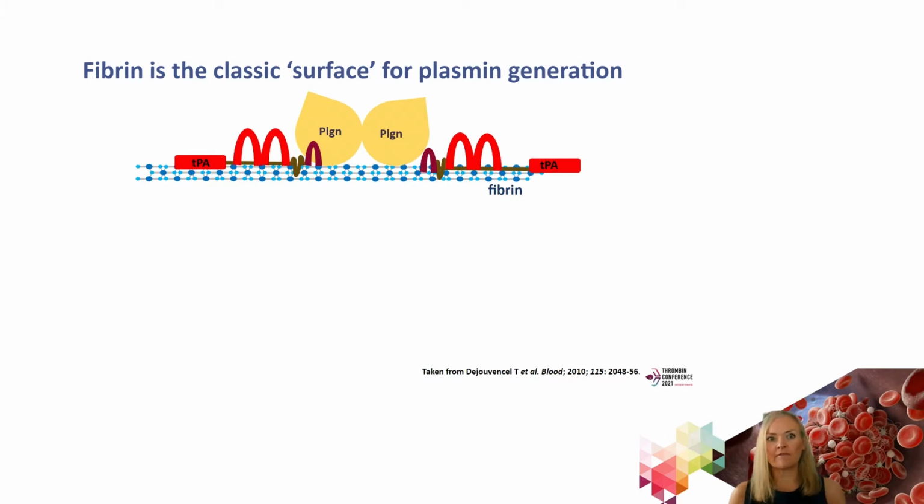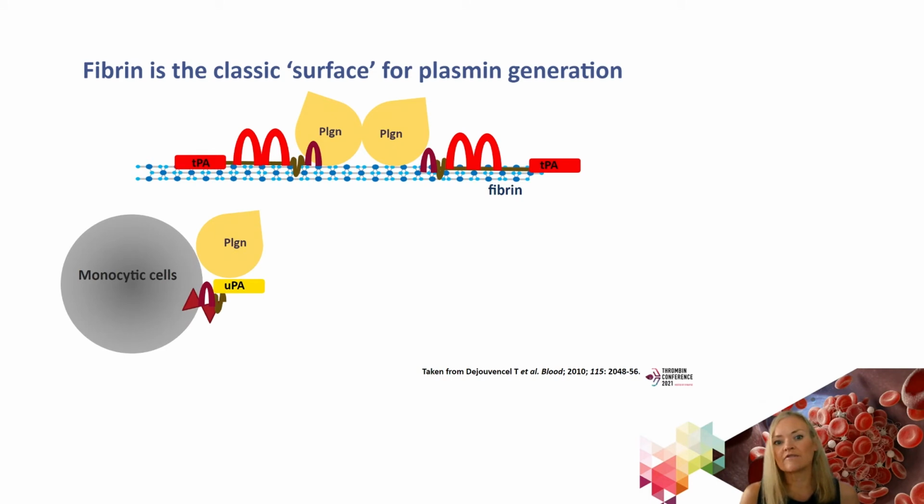Now, when we think about fibrinolysis, we think about fibrin being the classic surface for plasmin generation. And this is perhaps not surprising, in that we know that tPA and plasminogen bind very avidly to the fibrin surface. And in fact, tPA-mediated activation of plasminogen to plasmin is stimulated over 1,000-fold in the presence of fibrin. So fibrin therefore potentiates its own destruction.